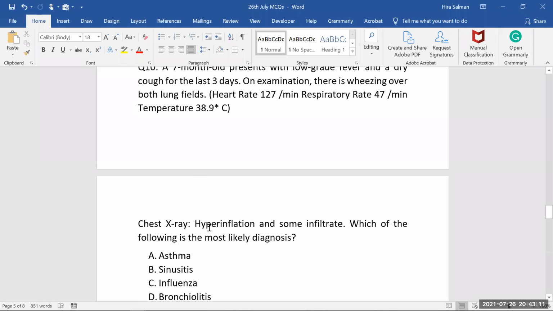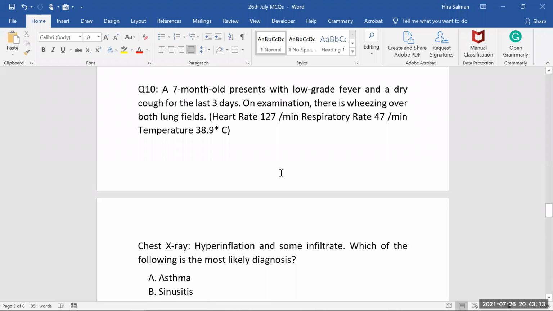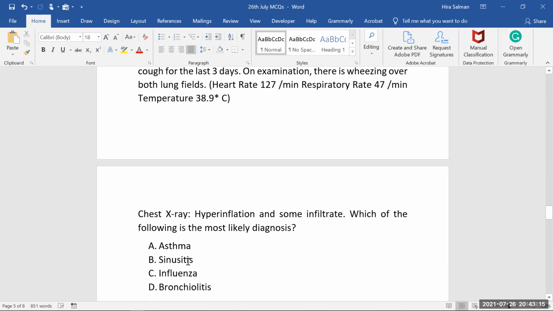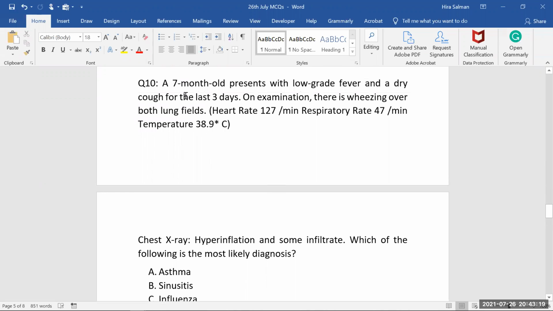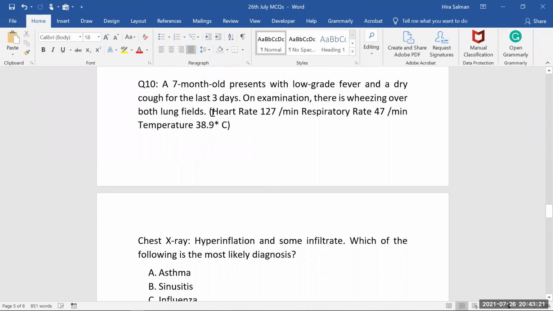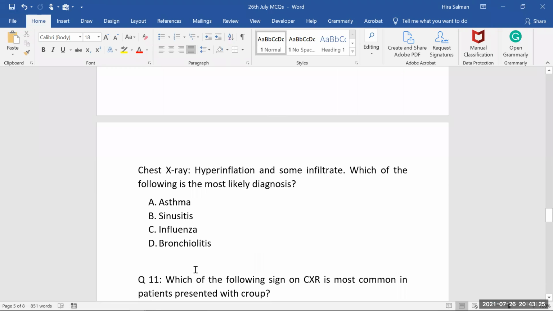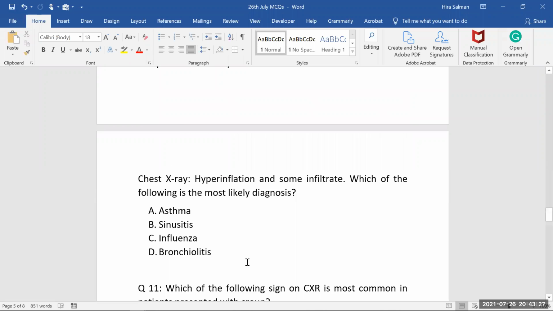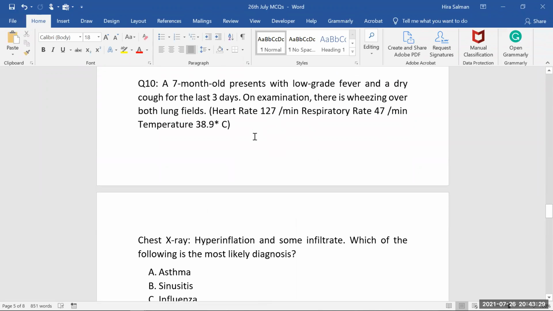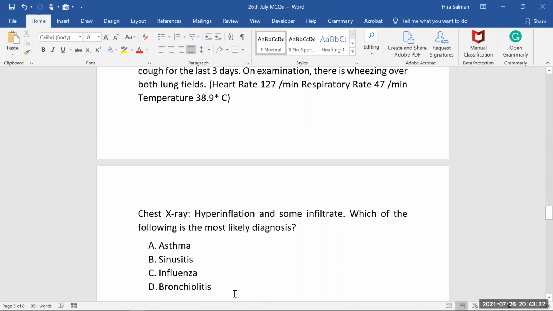Sinusitis is mostly upper respiratory. You will not appreciate wheezing and everything in that case. It's just an upper respiratory tract infection. Influenza is a viral infection. It will not go beyond 3 days. It must have a history of 1 day or 2 days, 24 hours or 48 hours maximum. So it's a case of bronchiolitis based on the symptoms, the examination and the X-ray finding.